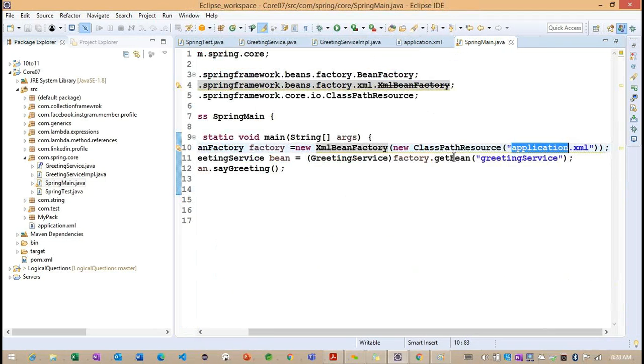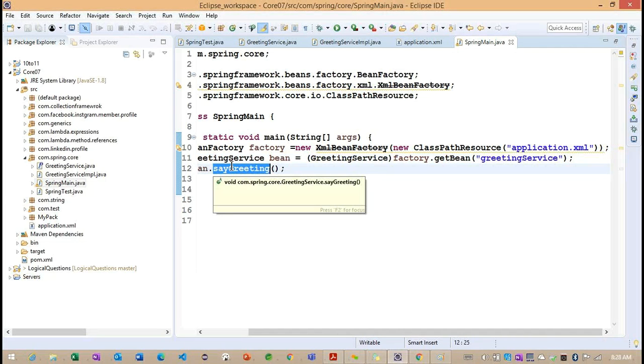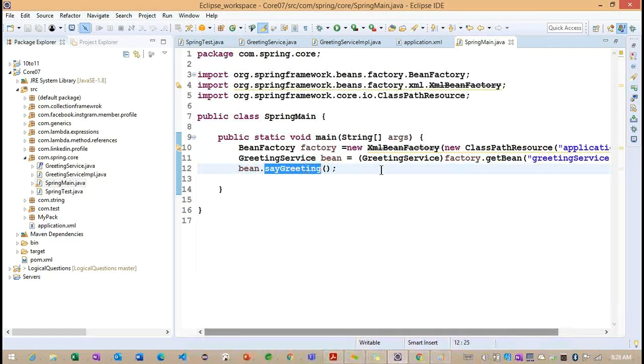Once it is created, with the help of the getBean method we load it. What is the use of the greeting service ID? The bean ID differentiates the object information. Based on this ID, we load the greeting service IMPL object. After this, we call the normal method, say greeting.